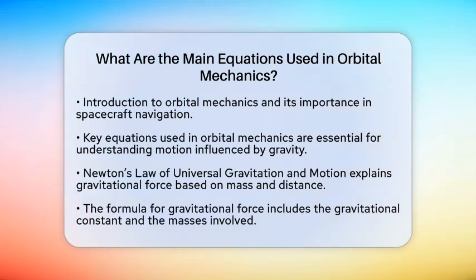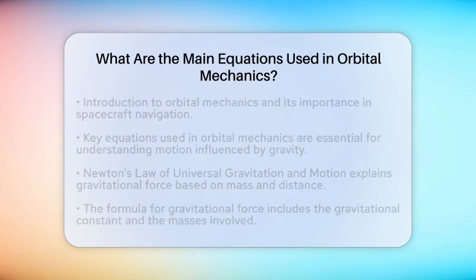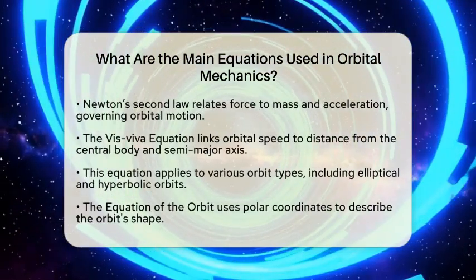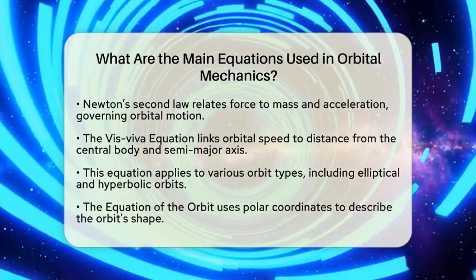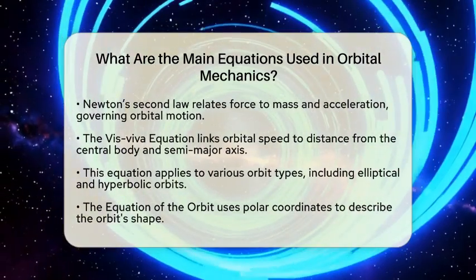First up is Newton's law of universal gravitation and motion. This law states that the gravitational force between two masses is determined by their masses and the distance between them. The formula is straightforward. The force equals the gravitational constant multiplied by the product of the two masses divided by the square of the distance between them. This law, combined with Newton's second law, which relates force to mass and acceleration, governs how objects move in orbit.